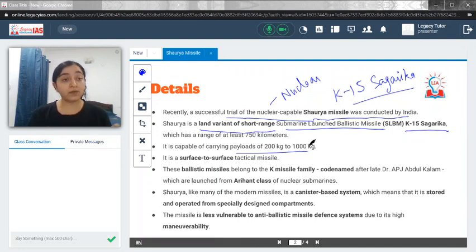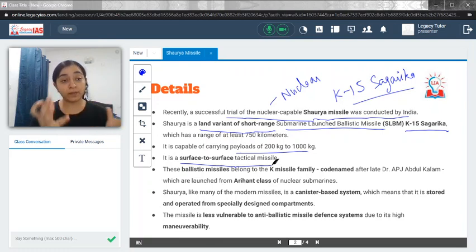Now, a very important thing to remember is that it is a surface to surface tactical missile. What is surface to surface? It could be launched from the surface and it will be going towards the surface. It is not surface to air. So that is something you need to remember.